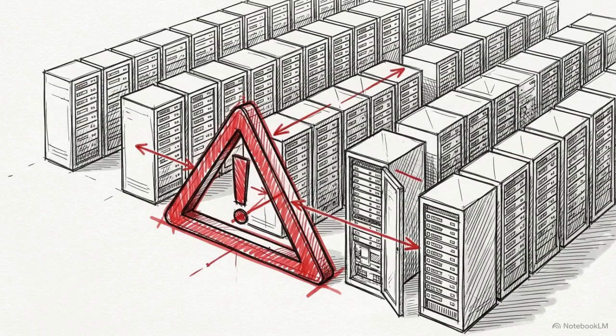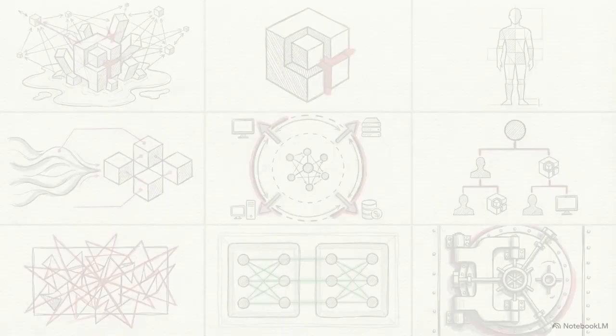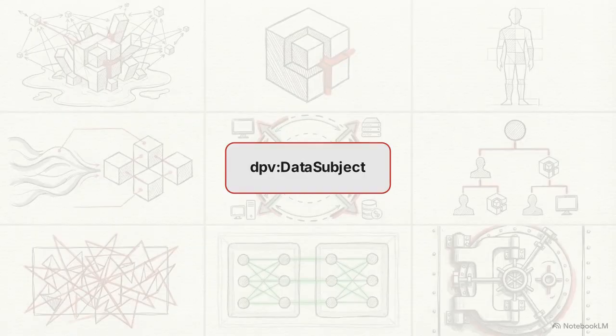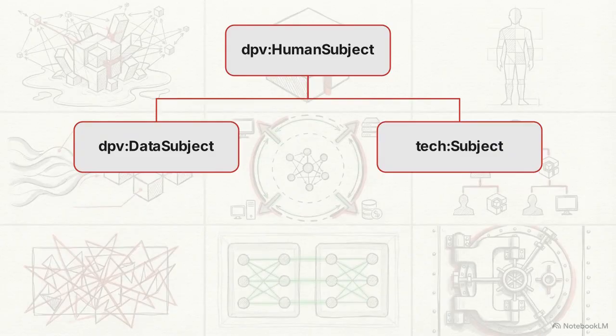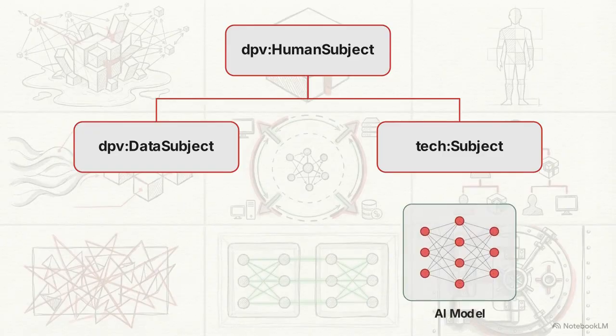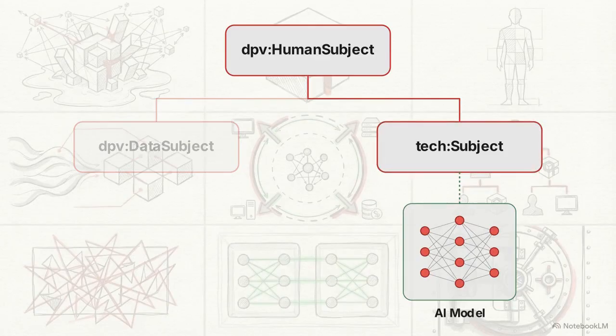However, this scope expansion introduces a critical breaking change in taxonomy implementation that engineering teams must immediately account for. This taxonomy tree highlights the structural shift. Previously, applications queried the data subject class. Now, dpv.humanSubject is the parent node, with data subject and the new tech.subject branching entirely beneath it. This reclassification is necessary to accurately capture humans who interact with AI technologies or act as subjects of a model, but who may not be explicitly sharing their personal data at that moment.